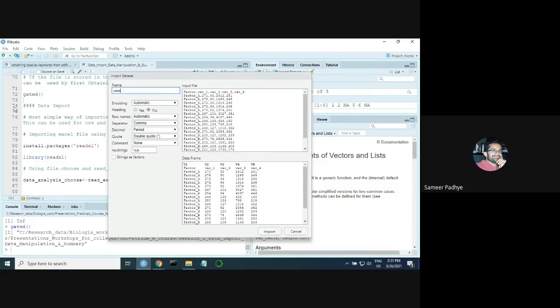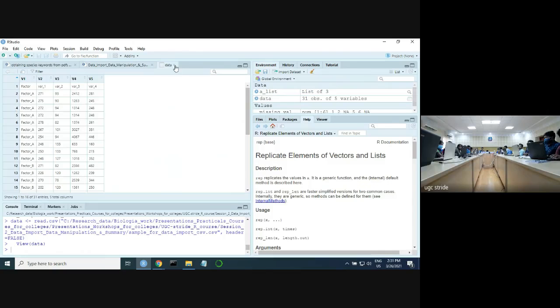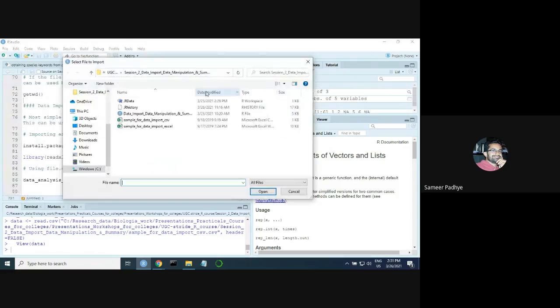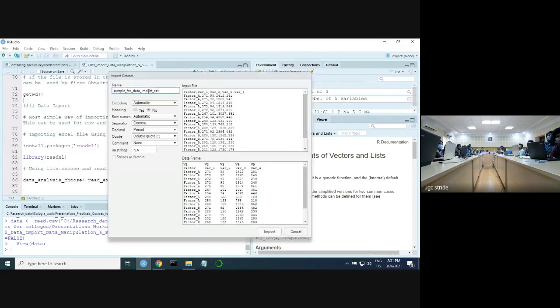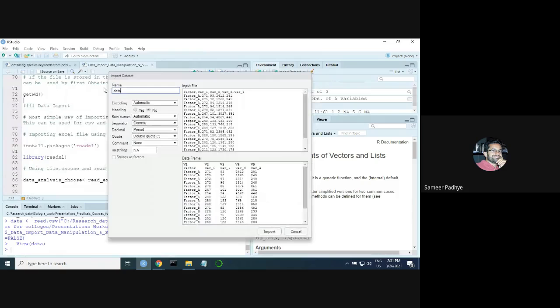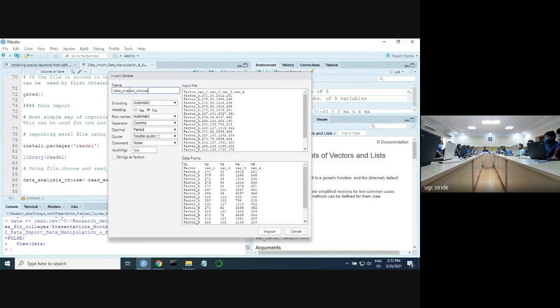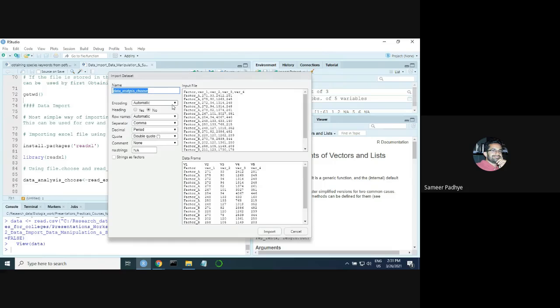Suppose I say I want the name to be data analysis chief. So this is going to be the name of my data set in R. If you remember yesterday's session of naming objects, naming variables, this is the name of that object for your CSV file. Encoding you don't touch. Let it be as it is.